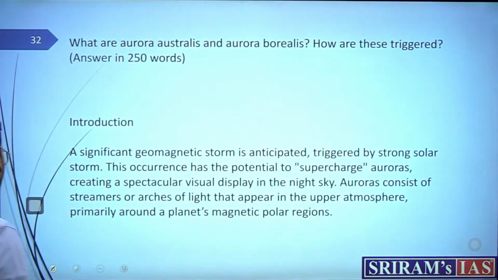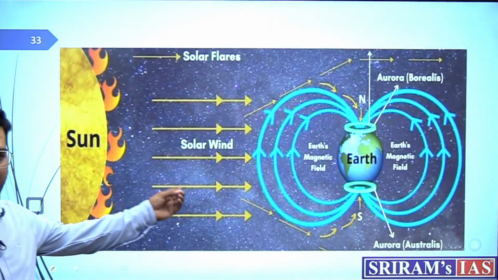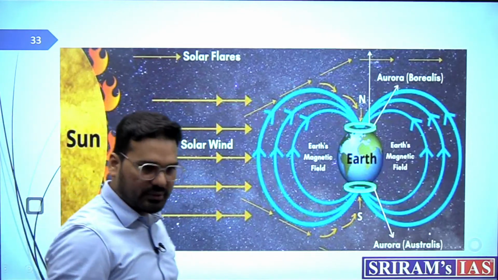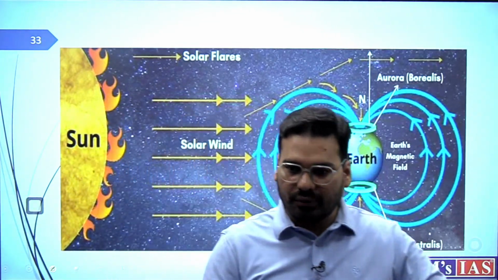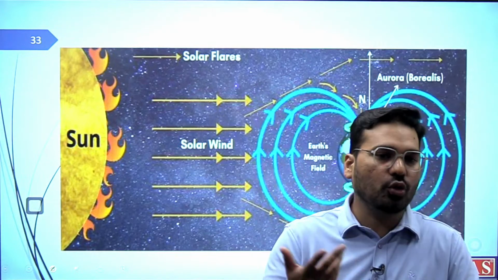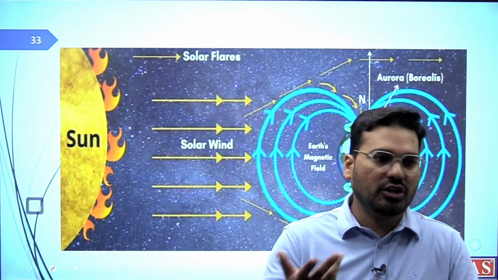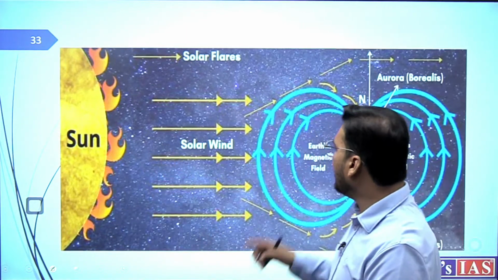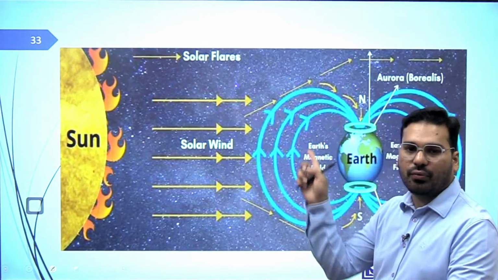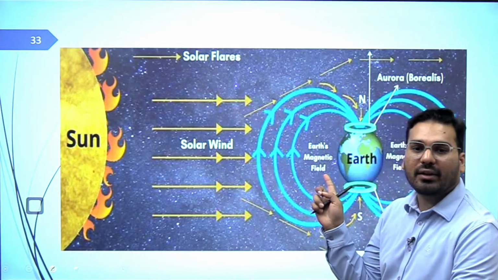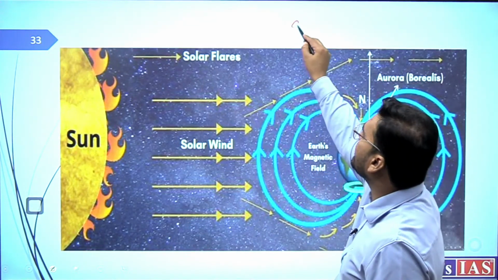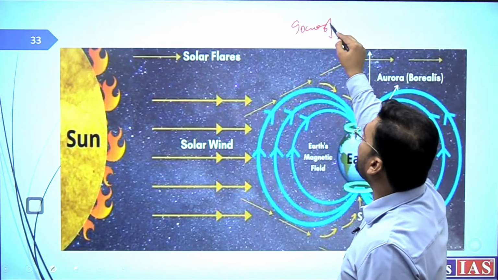Now what are these? As I have mentioned earlier also, the sun keeps emitting a lot of charged particles in the form of solar wind, coronal mass ejections, geomagnetic storms, and they keep coming towards Earth, and Earth also has a magnetic field. In this magnetic field we have a sphere called the ionosphere.